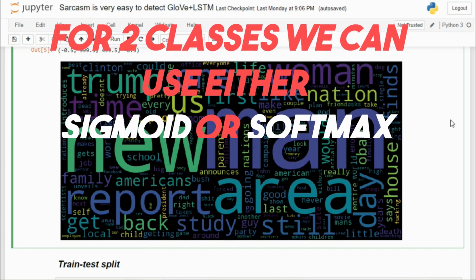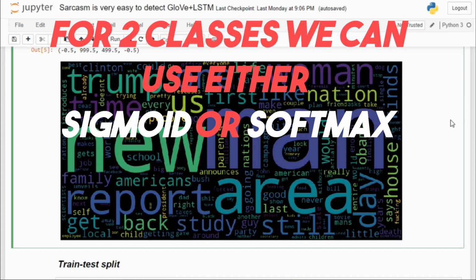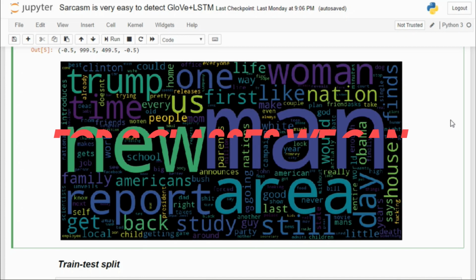So my model will take a text as input, convert it to a series of vectors, and pass it to the RNN. After that it will pass through softmax, and then we are gonna have a number which will tell us the probability of that particular text belonging to the sarcasm class or not sarcasm class.